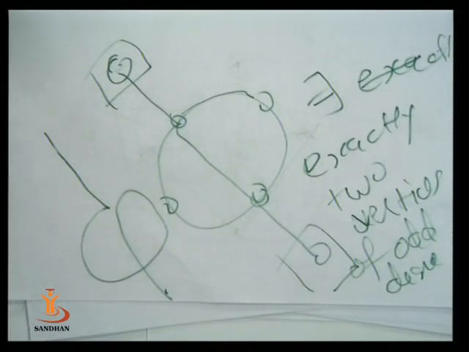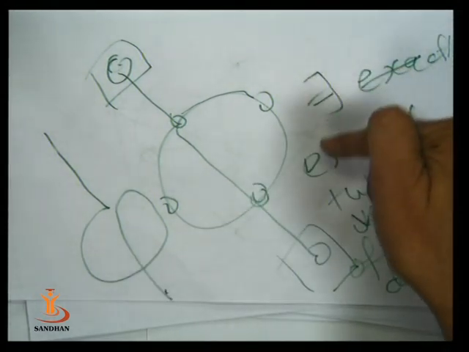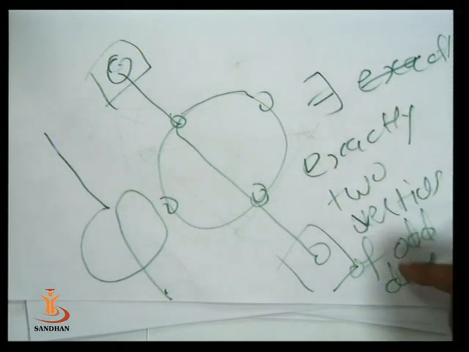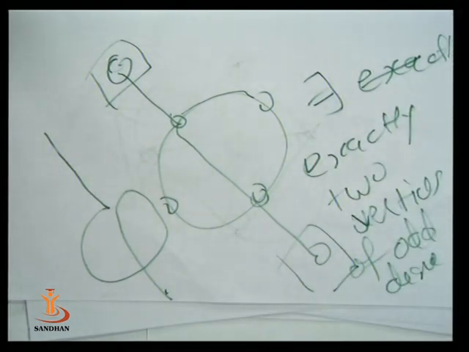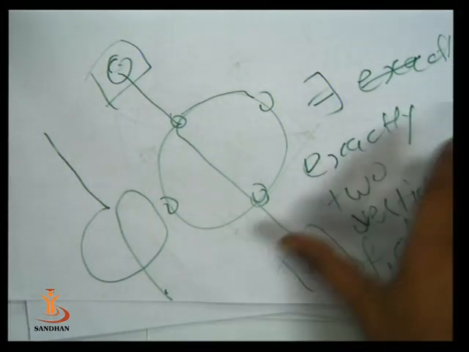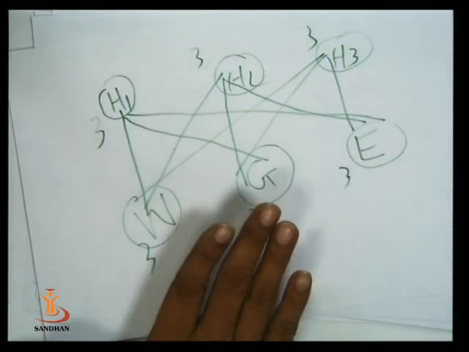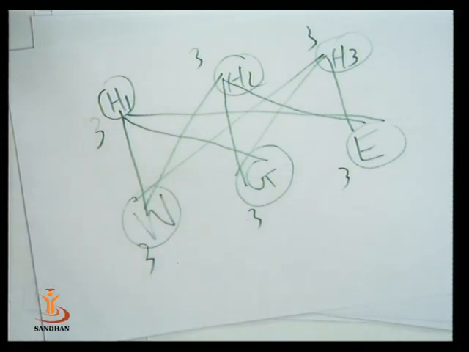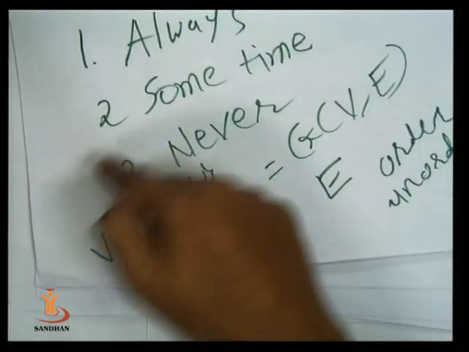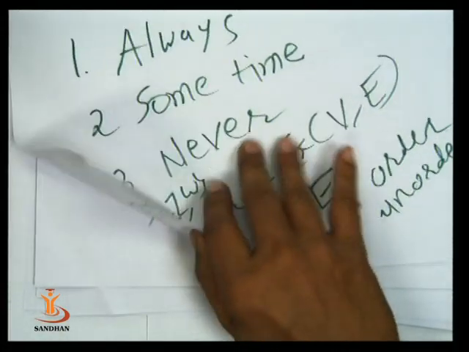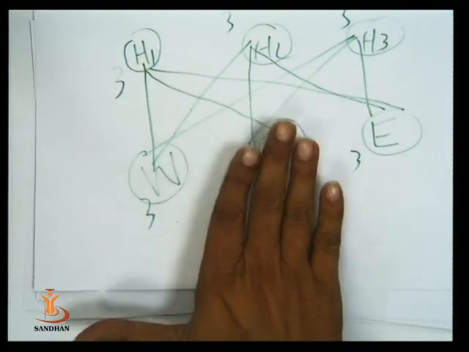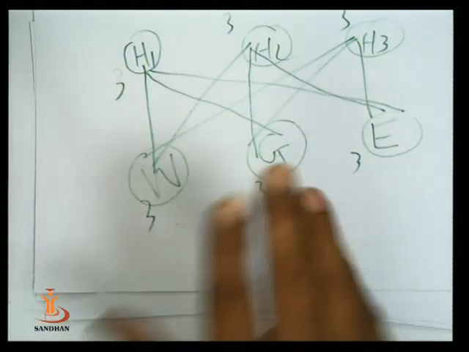Now which curve is sometime traversable? If there exist exactly 2 vertices of odd degree, then it is sometime traversable, otherwise not. So this graph is neither always traversable nor sometime traversable. So what type of curve is this? This curve is never traversable.